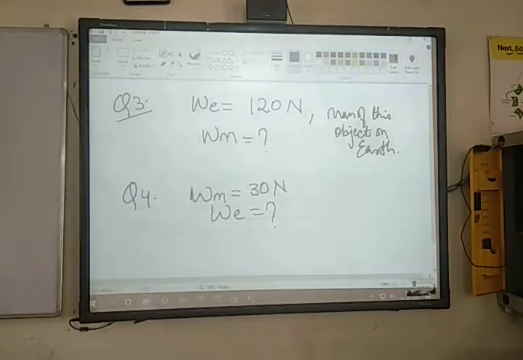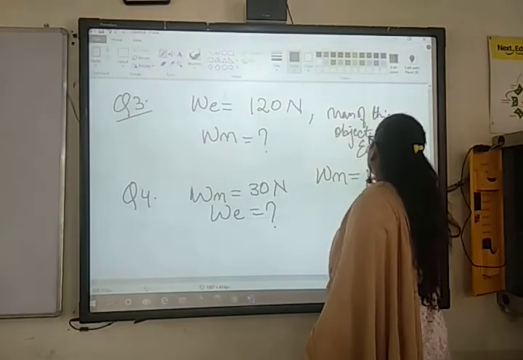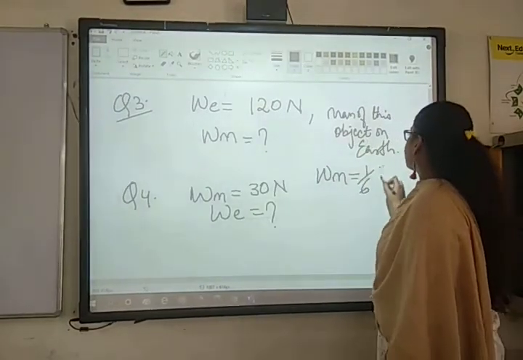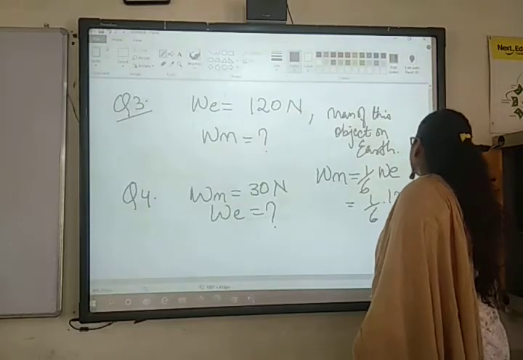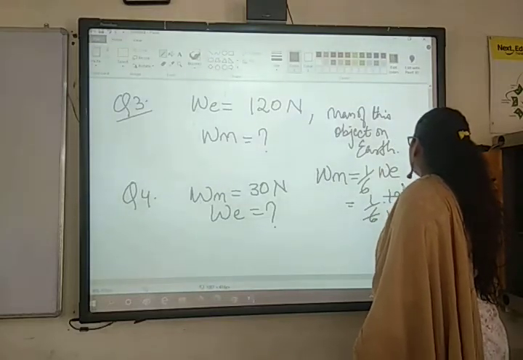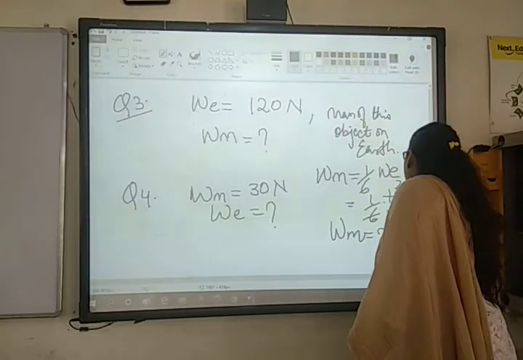Ma'am, the weight on moon is equal to 1/6 of the weight on Earth. Right. So just tell me the first answer. Weight on moon will be equals to how much? 20 Newton. W m is equals to 1/6 times of W e. W is given 120. 6 twos are 12. So weight on moon of this object will be 20 Newton only.